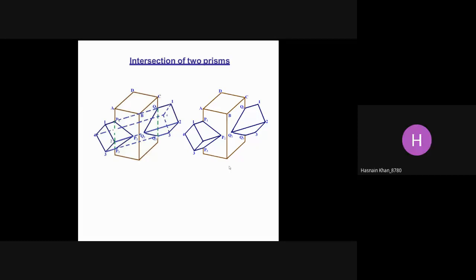We won't be given any dimensions. The dimensions I'll give you, but the height and the length of this prism, I leave it to you. It will depend upon what kind of page you are using. If you are using A4 size page, you understand what is A4 and what is A3.